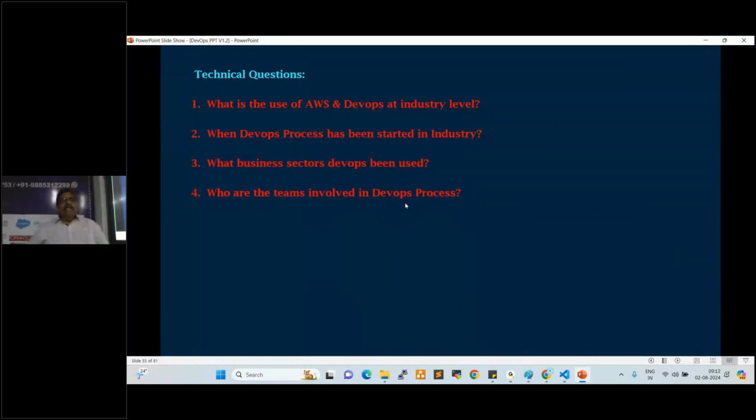So DevOps does not require any developing or testing background, right? People are confused, asking do I need to learn Java, Python? Not like that, right? DevOps will do the automation. We can automate the activities. We can manage the cloud infrastructure, and also we work on ServiceNow tickets, right?